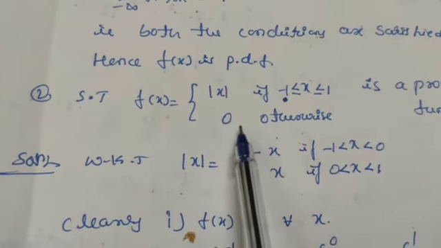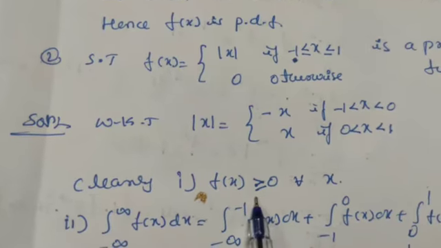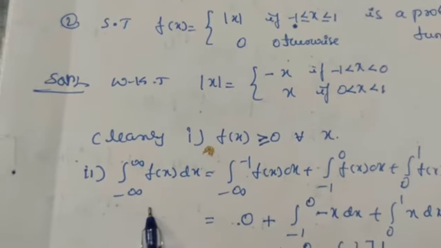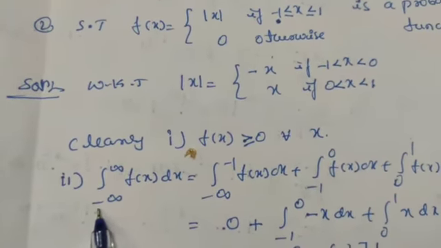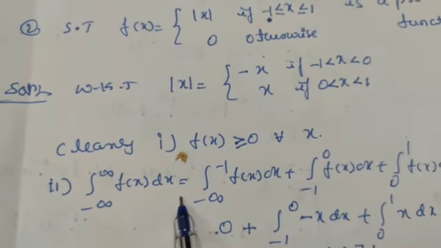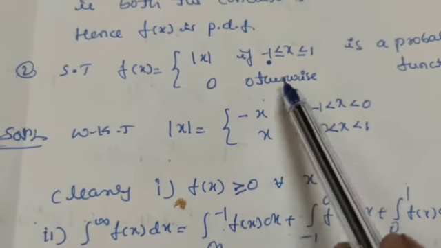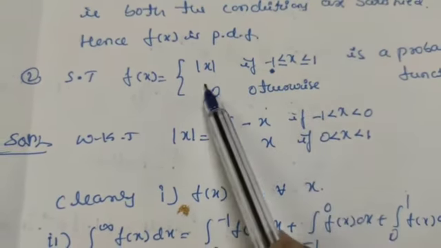So it is positive and it is 0, therefore we can say that here f of x is always greater than or equals to 0. And second condition, integration from minus infinity to plus infinity f of x dx is equals to, again we split this interval according to the given interval in the function.